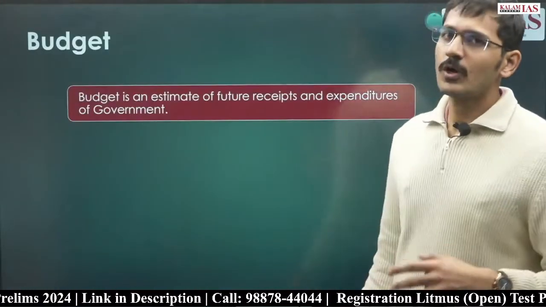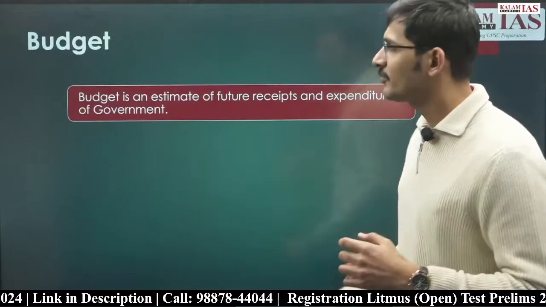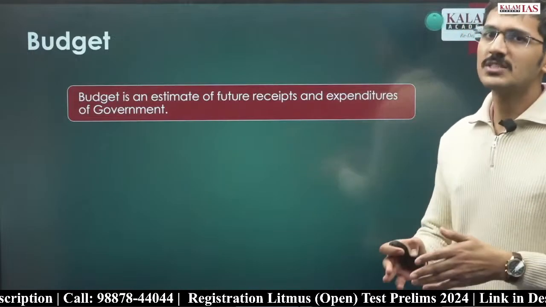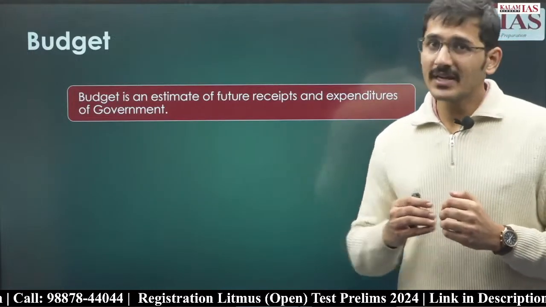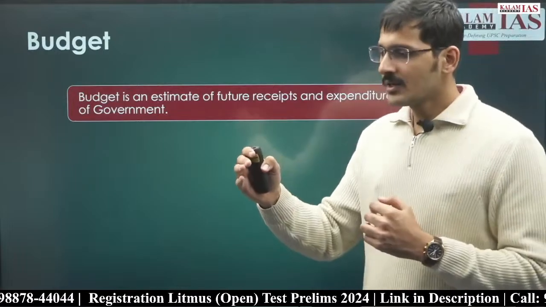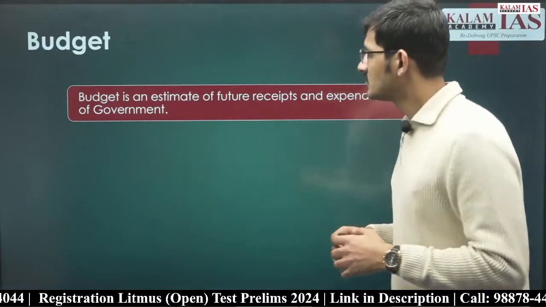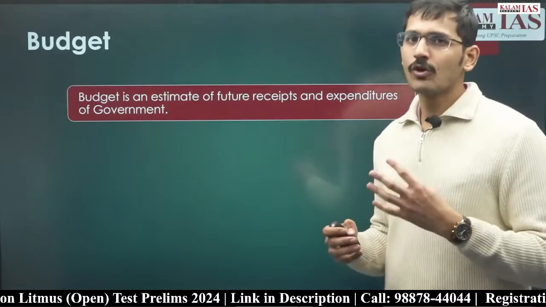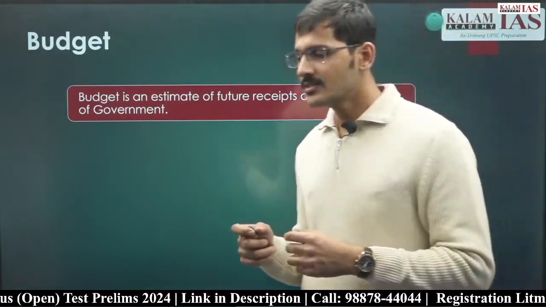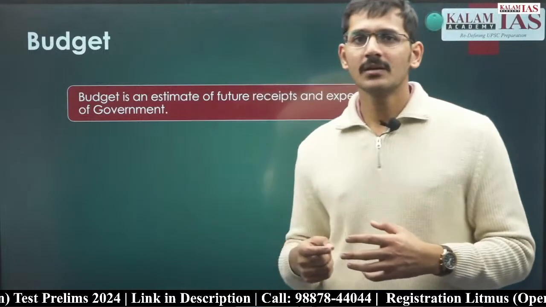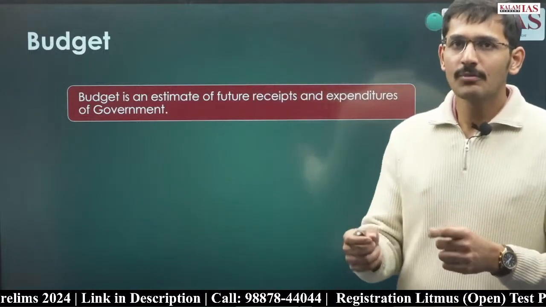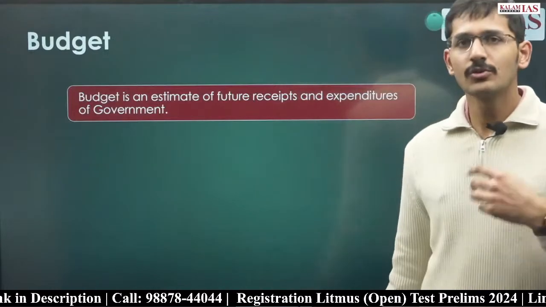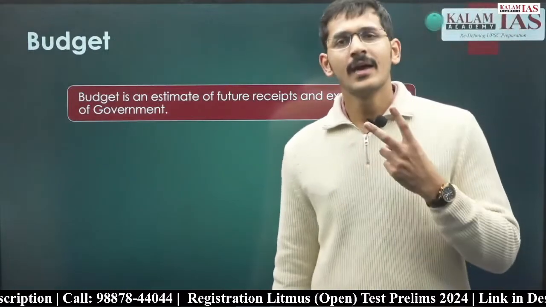So first of all, what is the budget? Budget is an estimate of future receipts and expenditure of a particular period. For example, this year's budget shows one year of future expenditure and receipts, but the vote on account done this year is for 4 months only. Vote on account is a bill passed in the parliament to ensure that the government can take money out of the consolidated fund of India. So we know there are two funds, the consolidated fund of India and the public account.